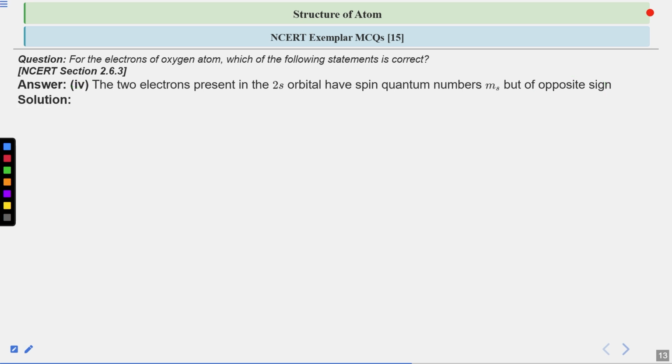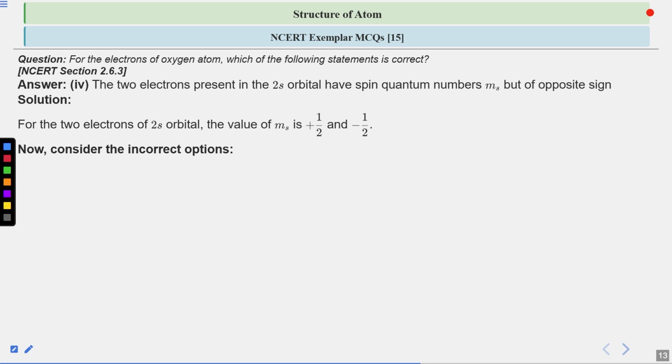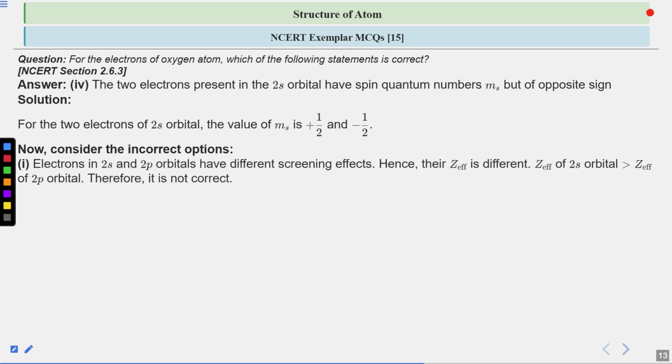Now, how we will look onto the other statements, that is important. Before that, let us look at the correct one. One will have plus half and the other will have minus half. Therefore, both will have different spin. Now we'll deal with each and every statement one by one. If you have a doubt, please ask it.